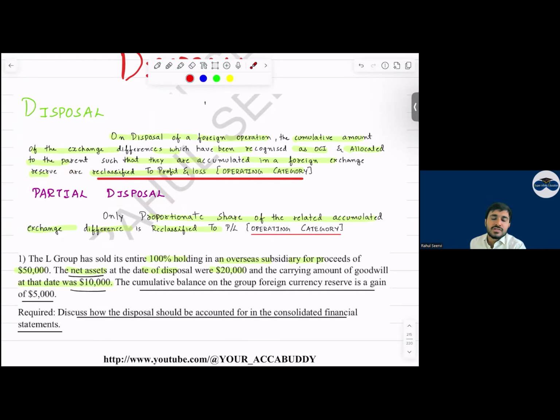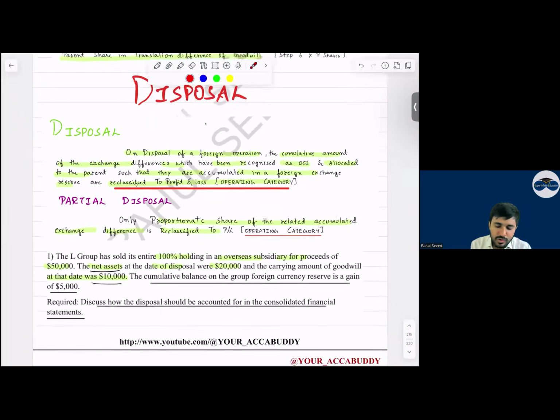Yes, sir. So today we have 70 percent and we have disposed. Let's say today we have an associate, and we have disposed of the entire associate holding. Then whatever is the OCI balance is directly transferred to the operating category. Simple. Yes, sir. We have done one question.